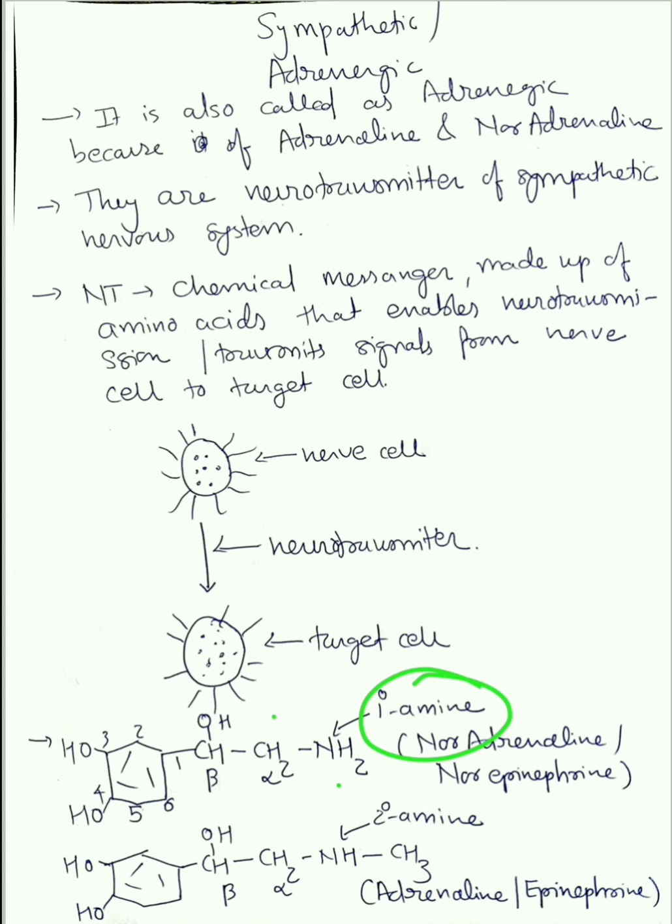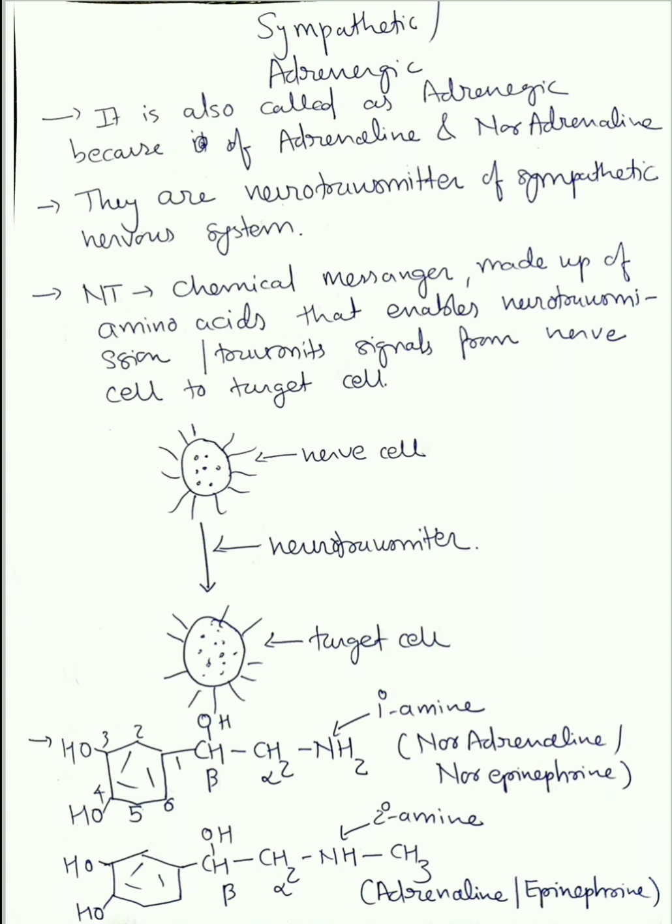Now come to the alpha carbon. Alpha carbon is the one which is attached to the functional group. Now here the functional group is amine. So the carbon next to the amine group is alpha, and the carbon next to the alpha carbon is beta, which has an OH group. So isn't the structure easy? You draw catechol, then you draw ethanol and amine. The structure is of noradrenaline or norepinephrine.